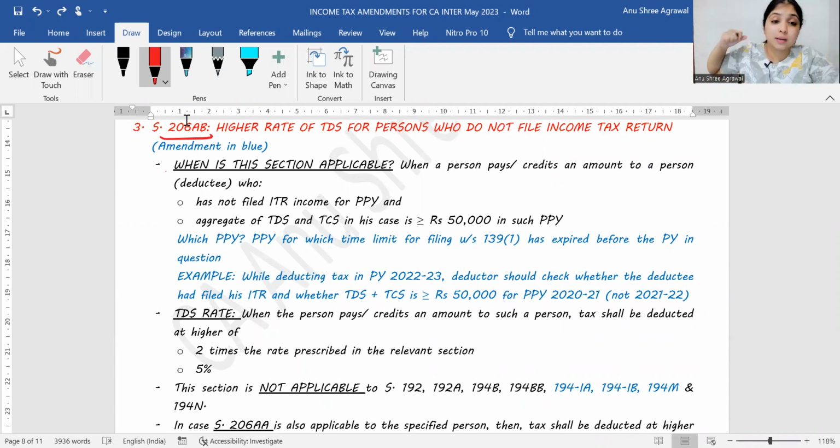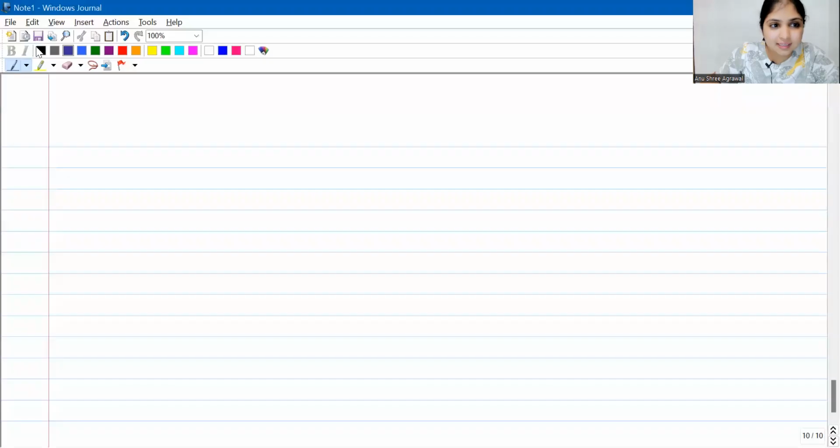The deductee we're talking about, if the deductee has not filed his income tax return for some preceding previous year and total TDS TCS credit for that assessee is at least 50,000 in that preceding previous year, then we will deduct tax at 2 times the prescribed rate or 5%, whichever is higher. I know it's confusing. We'll see it over here. We'll understand it better. Section 206AB. Let us take an example.